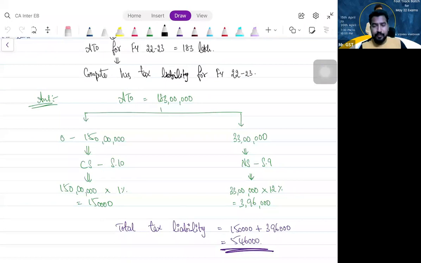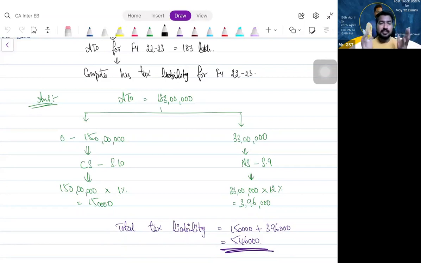So up to 150 lakhs, it is section 10 composition scheme, 1%. But for the remaining 33 lakhs, normal scheme, section 9, 33 lakhs into 12%, 3 lakh 96,000. So total tax liability for that year is 5 lakh 46,000. Gayatri, is it clear? Yes, sir. Okay. Others who gave the wrong answer, is it clear? Shall we proceed? Yes, sir.